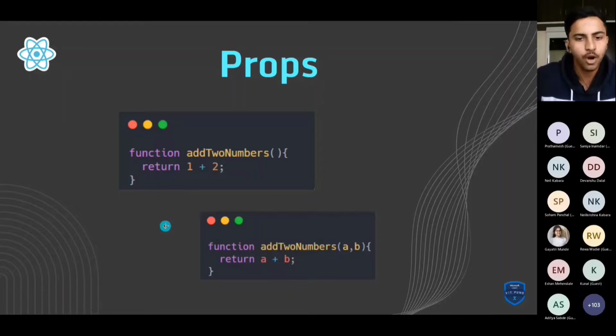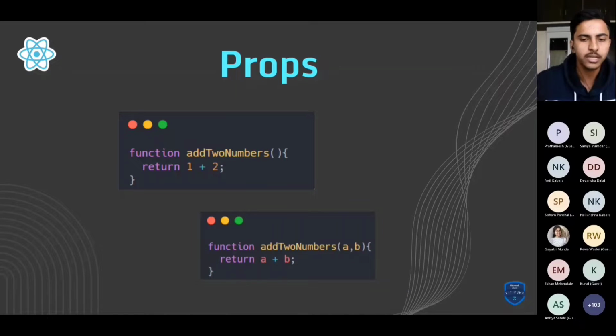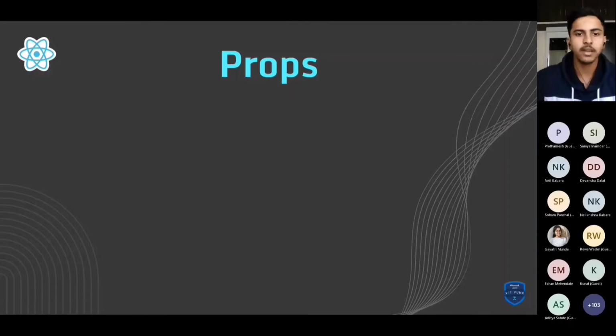For that, we can pass two parameters a and b, and return a plus b. As you can see, we now have infinite opportunities to use this function in different places. The main purpose behind this example is that we are adding some information to the function and increasing the possibilities of using and reusing it. Let's see one example.